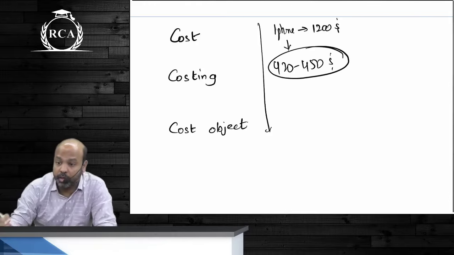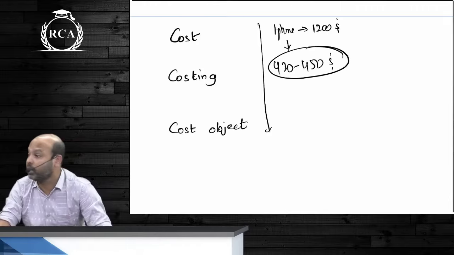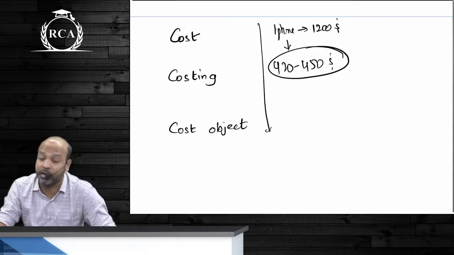Simple. So when you say costing, please understand it is not just the cost that you are incurring on material or on manufacturing the product. There are a lot of other expenses.